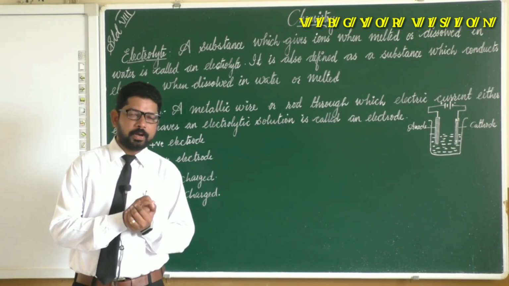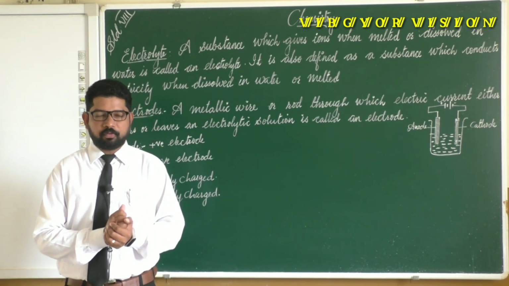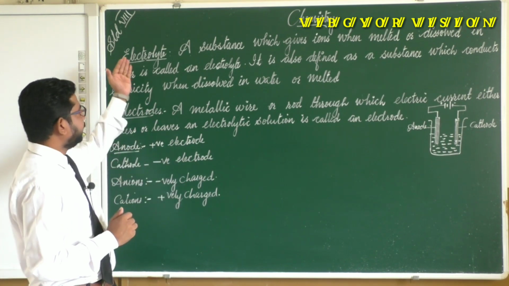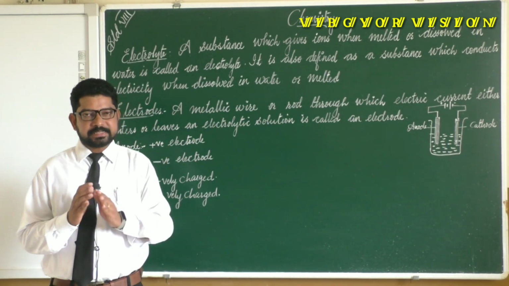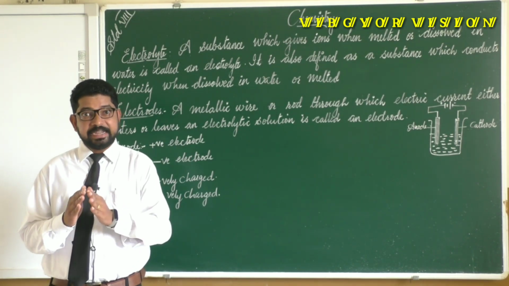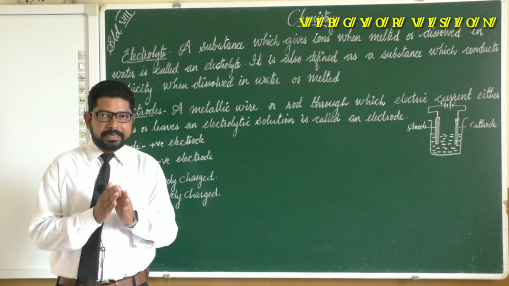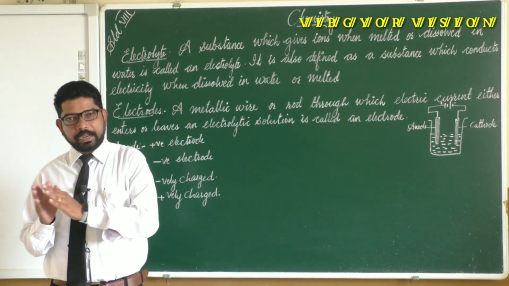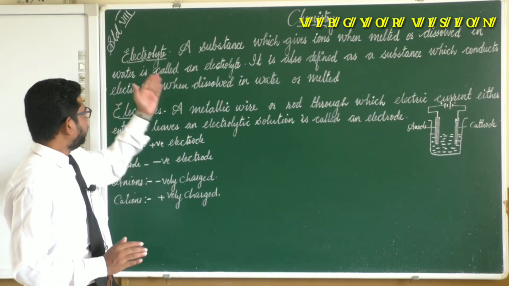Before learning about anion, cation or anode, cathode, first we should know about electrolyte. What is an electrolyte? An electrolyte is a substance which dissociates into ions when it is dissolved or melted.